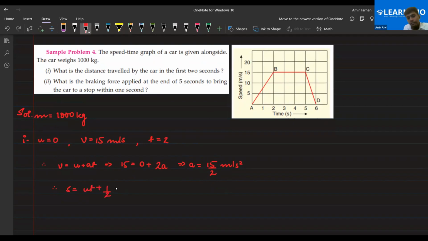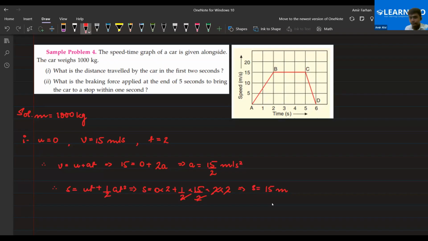So s is equal to 0 into 2 plus half into acceleration 15 by 2 into 2 into 2. As you can see, this is getting cancelled, so ultimately the value of s is coming out to be 15 meter, right? Yes, sir.